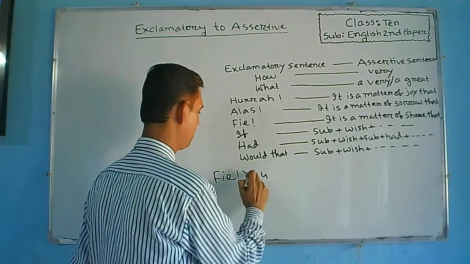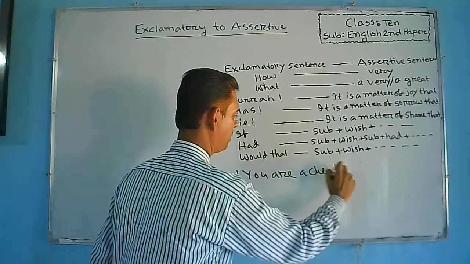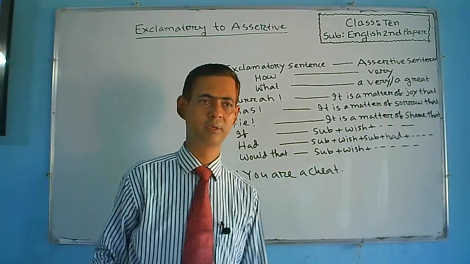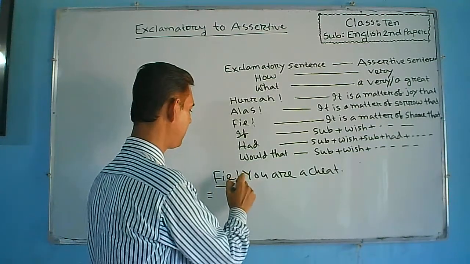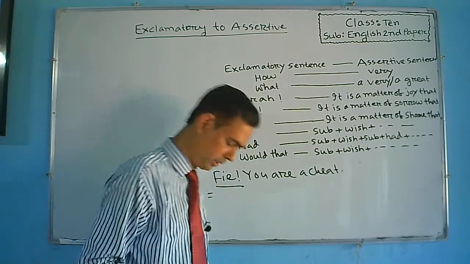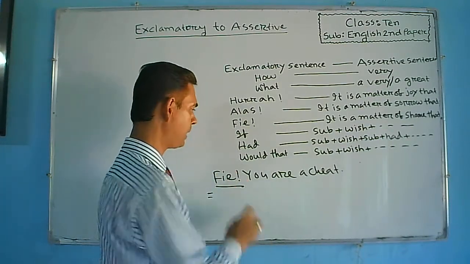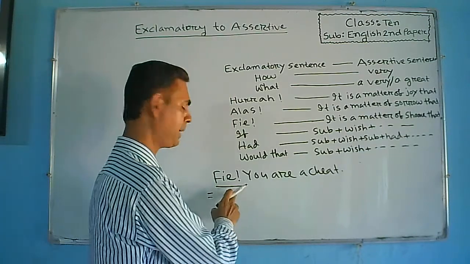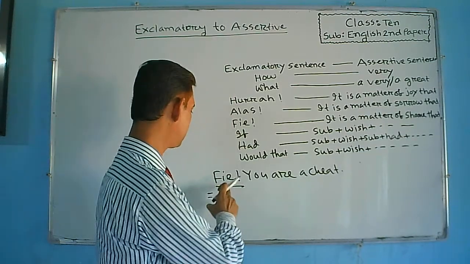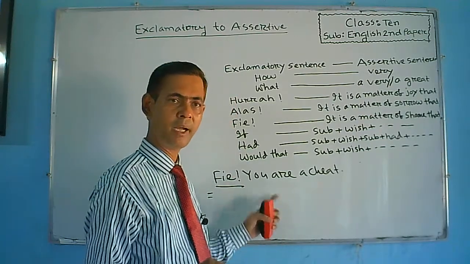You are a cheat. Here, hi is given and here exclamation mark is given. That is why this is an exclamatory sentence. So, if there remains hi at the beginning of an exclamatory sentence, here it is a matter of shame that will be used instead of hi at the time of changing this sentence into assertive.